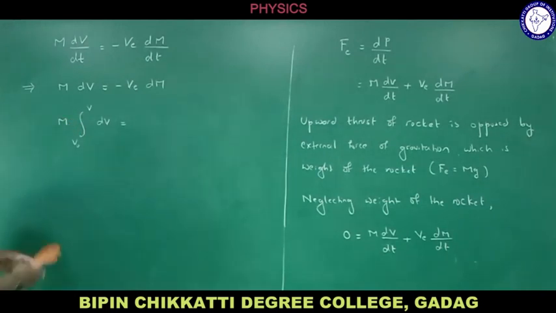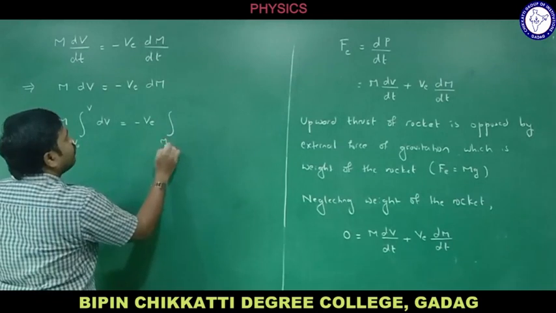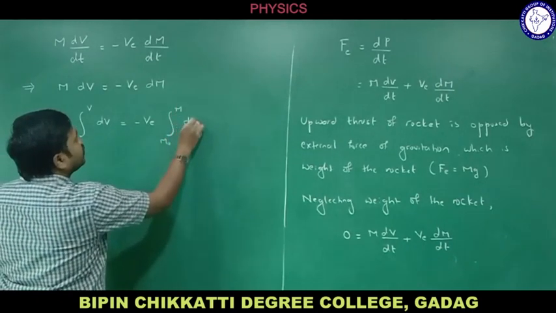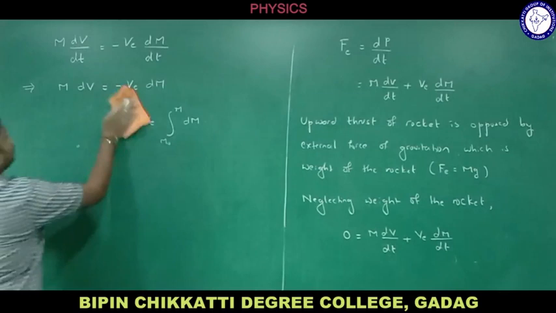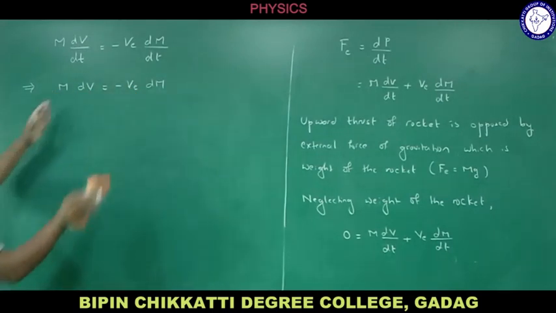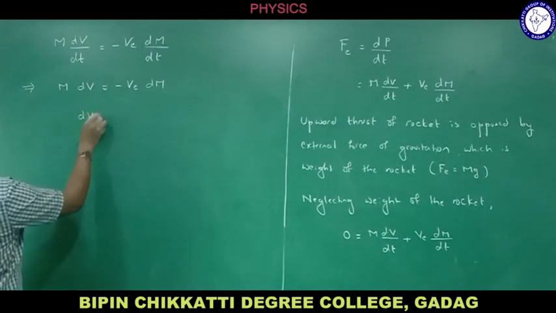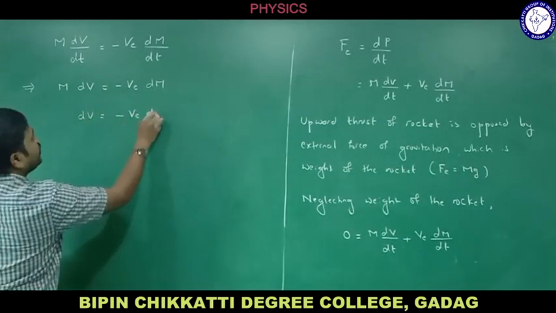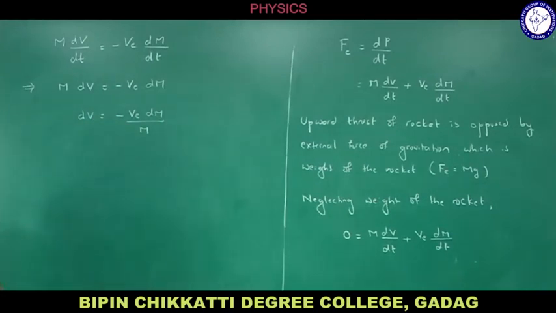Let me take like this, that is equal to minus v e integration of m naught to m, dm by m. Before integrating, let me bring m to this side because we have dm here. So dv is equal to minus v e dm divided by m. Now let me integrate it.